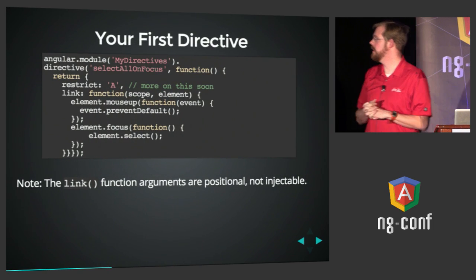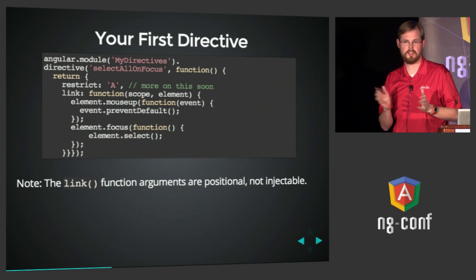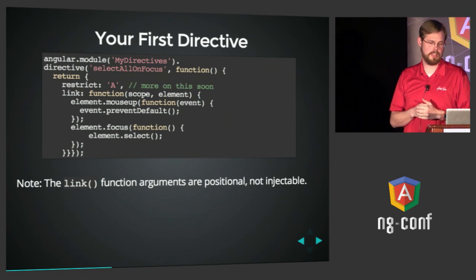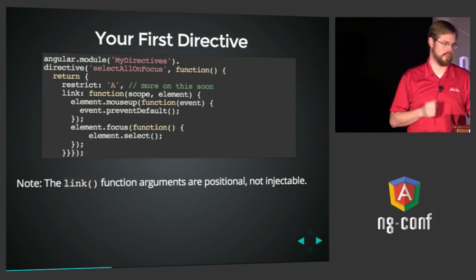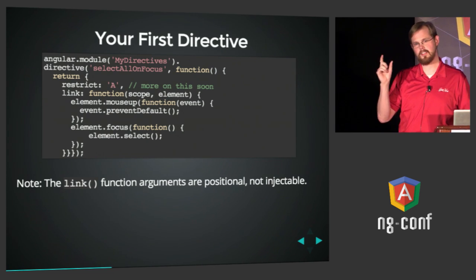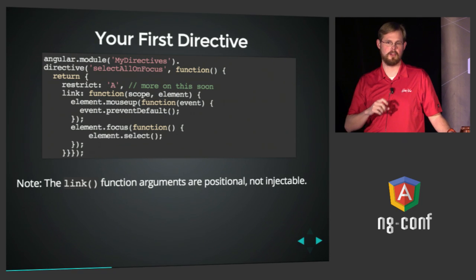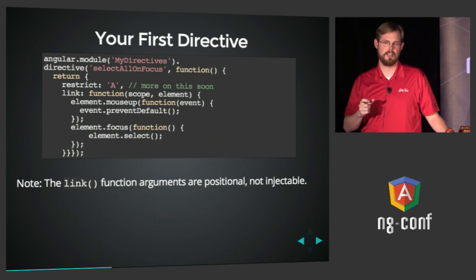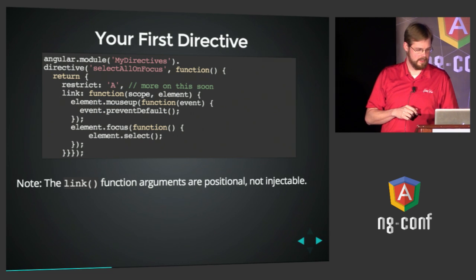Note also that the link function takes arguments that are not dependency injected. That's important to keep note of. It takes 4 arguments in order. They're positional. We'll talk about the other 2 later, but in this case, we just wanted the element object, which is actually wrapped up as a jQuery object, if you have jQuery on your page, or a jqLite object if you don't, but it has many of the jQuery features. In this case, we did.